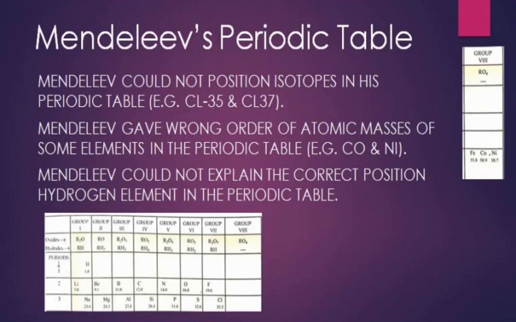So even though there are some limitations in Mendeleev's periodic table, it was a great breakthrough in the positioning of elements in the periodic table. So this was about Mendeleev's periodic table. Hope you have understood it.